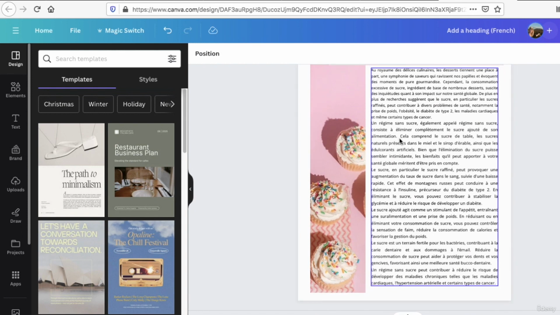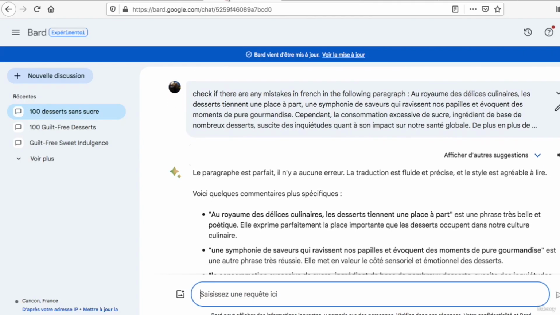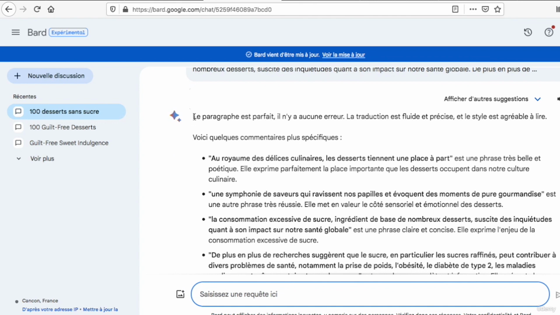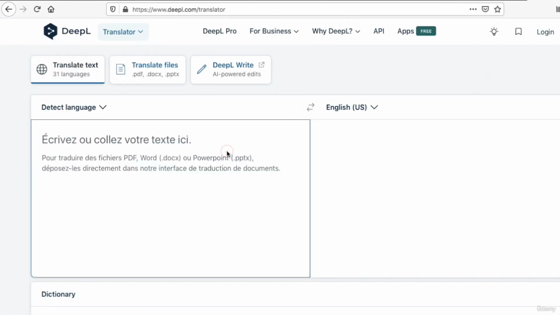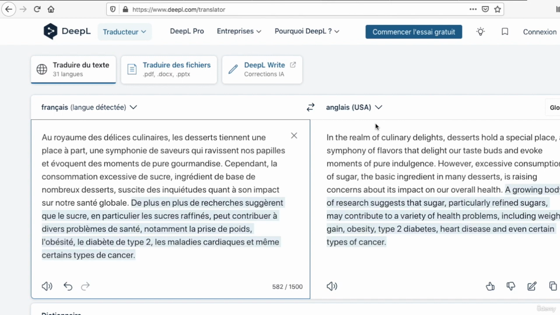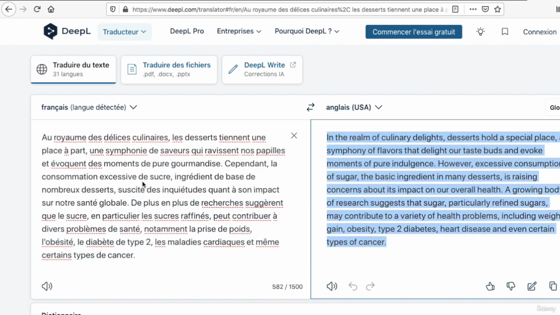So I really suggest that you check that your text is well translated with AI, okay? And it says in French, "Le paragraphe est parfait," so it's perfect, there are no mistakes. So you can also check with DeepL, you put your text here in French, and you can check that in English it's well translated. You can also do like this.